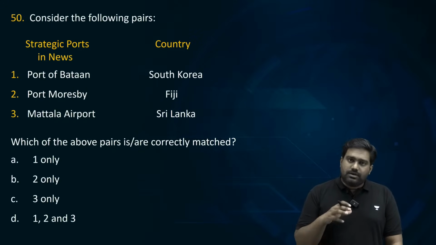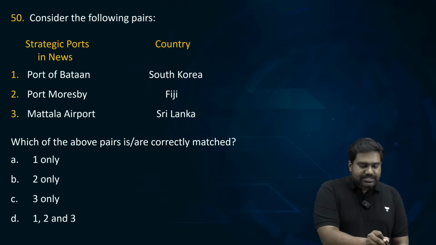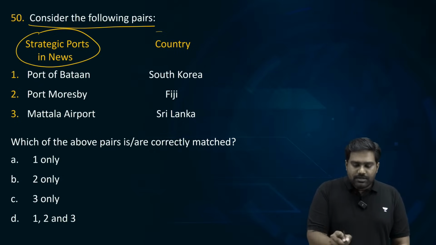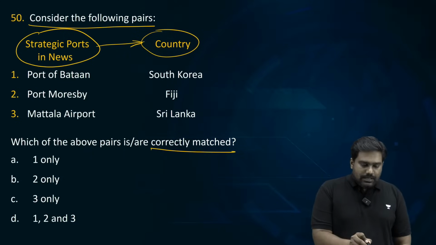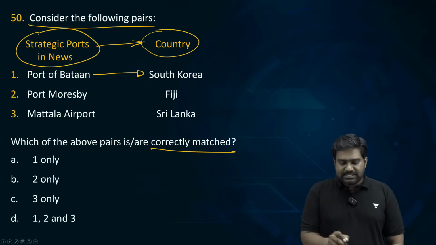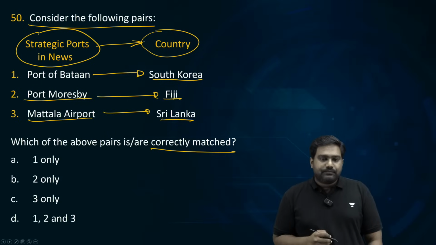Coming to the last question, a match the following type of question. Consider the following pairs, strategic ports in the news, matched with countries. You need to check which of them are correctly matched. Port of Bataan matched with South Korea. Port Moresby matched with Fiji. Matala Airport matched with Sri Lanka.